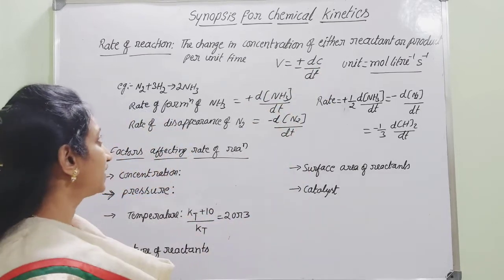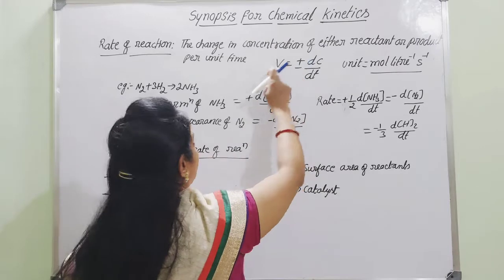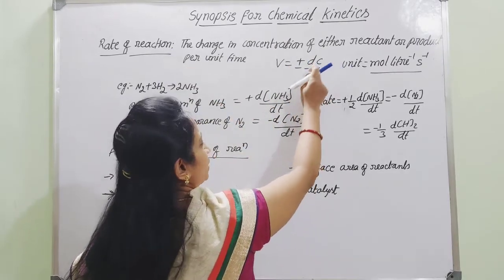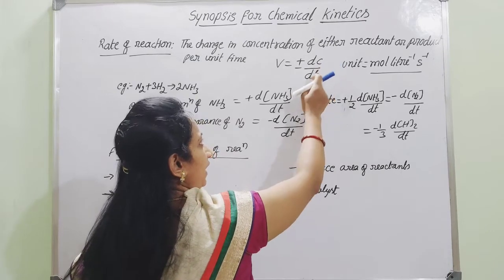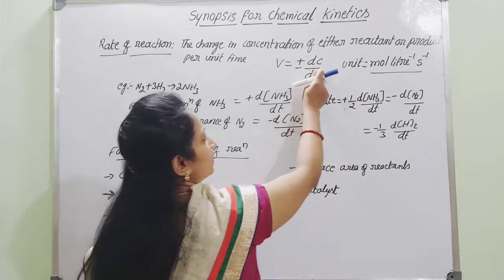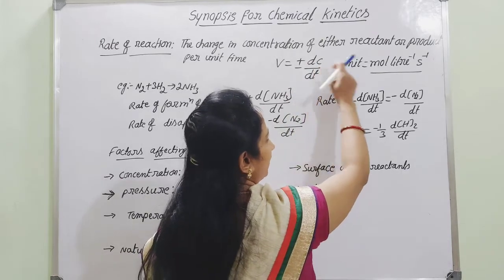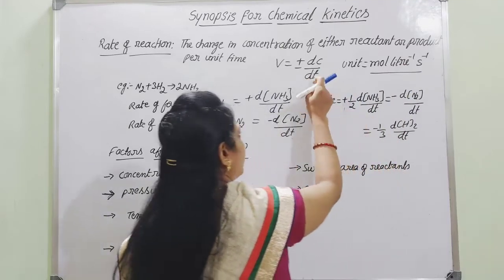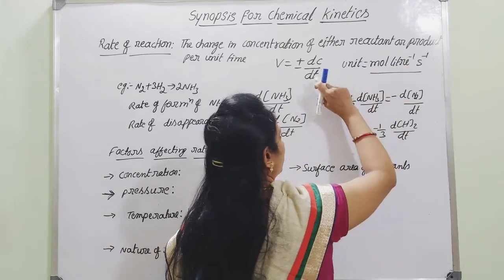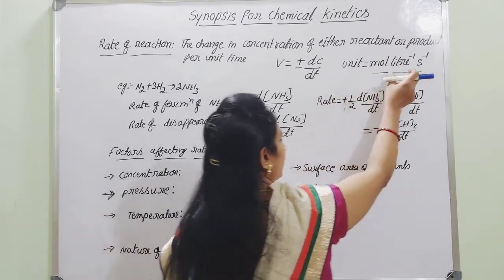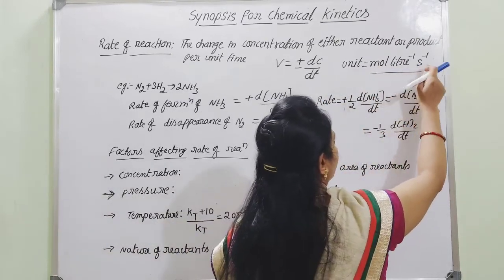Here, rate of reaction is equal to plus or minus dC by dt, where dC is the change in concentration and dt is the time interval. For concentration the unit is mole per liter, whereas for time we consider second. Since second goes to the denominator, the unit of the rate of reaction you are going to get is mole per liter per second.